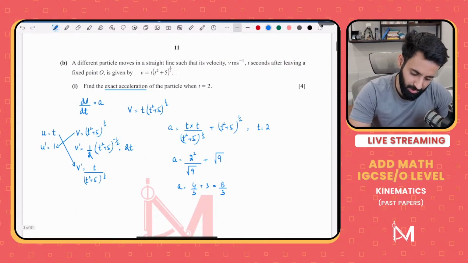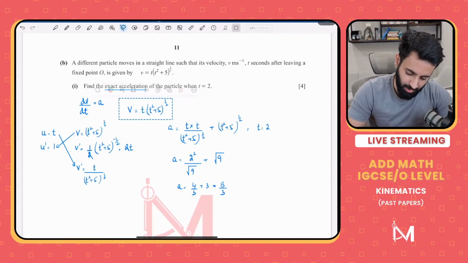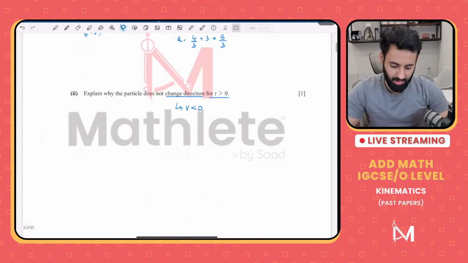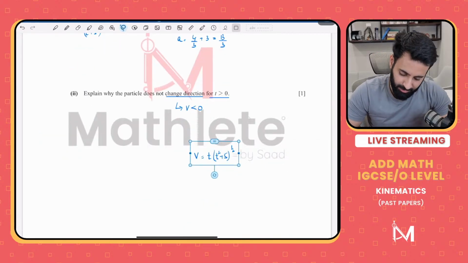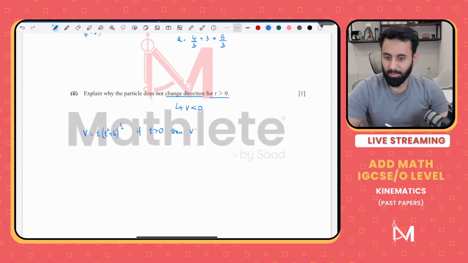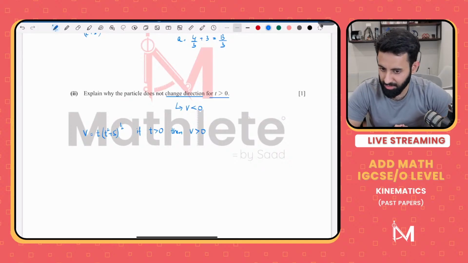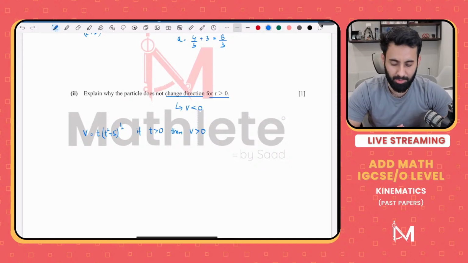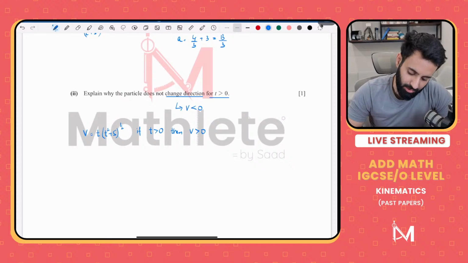Now, if you look at the velocity equation here, you will notice that if t is greater than 0, then any value of velocity will also be greater than 0. So therefore, the direction does not change.